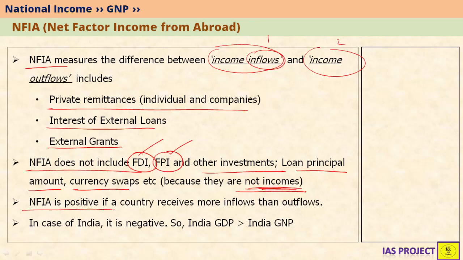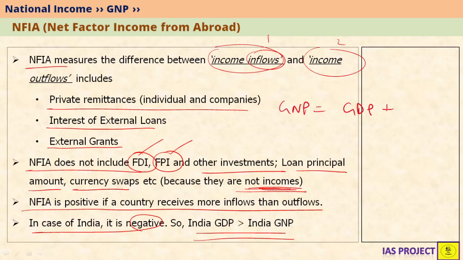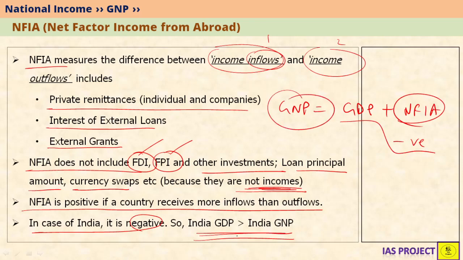NFIA is positive if a country receives more inflows than outflows. So 1 minus 2, if 1 is greater than 2, then NFIA will be positive. In the case of India, it is negative because inflows are very low compared to outflows. Therefore, India's GDP is greater than GNP. So GNP is nothing but GDP plus NFIA. In the case of NFIA, this is a negative value. It means that we are removing something from GDP. So GNP is less than GDP, or GDP is greater than GNP, in the case of India.